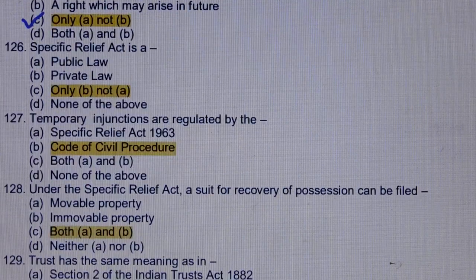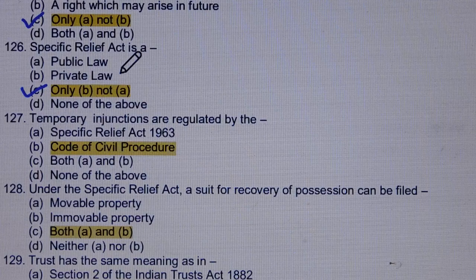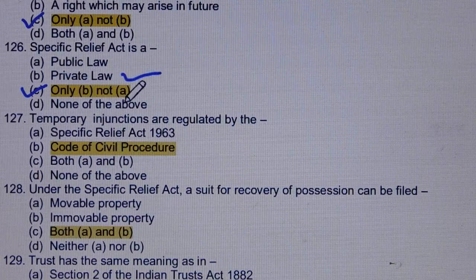Question number 126. Specific Relief Act is a. Answer is option number C, only B, not A. Means only B, option means private law. Specific Relief Act is a private law.